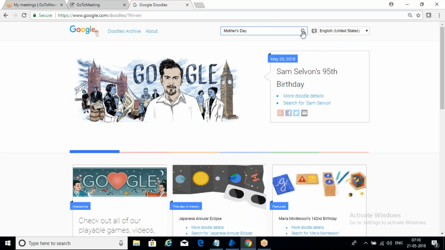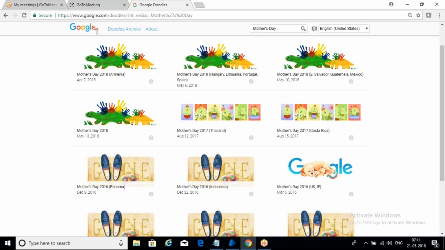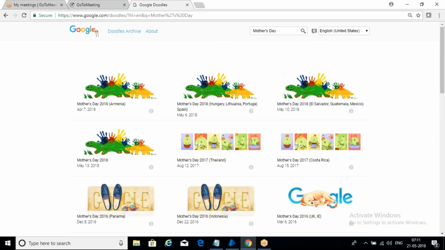After that, again click on the search button, and it is going to display all the Mother's Day doodles here. From this we need to capture this date, which Mother's Day doodle is displayed first here. Assume that this is our requirement. We need to go to the doodles, then search, and then capture the first displayed Mother's Day doodle date. So this is your requirement.